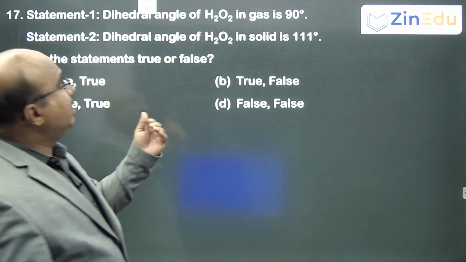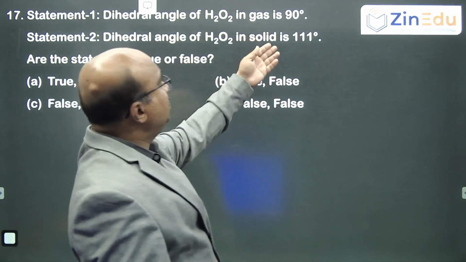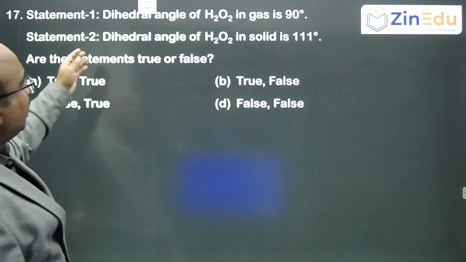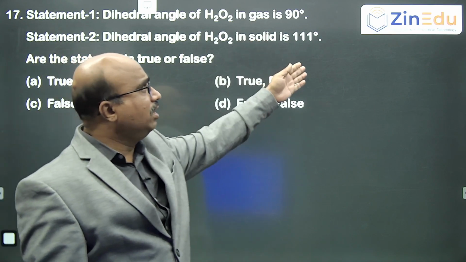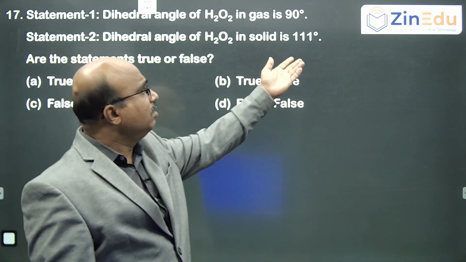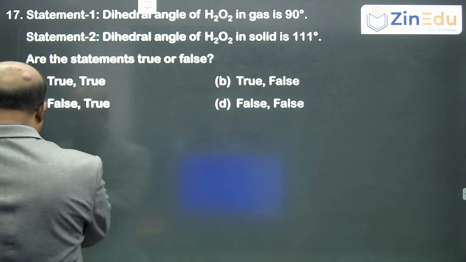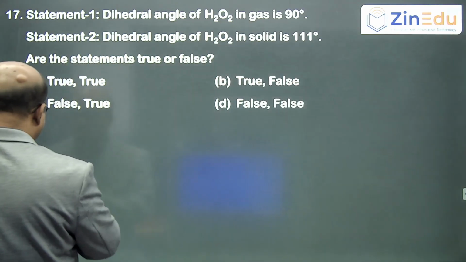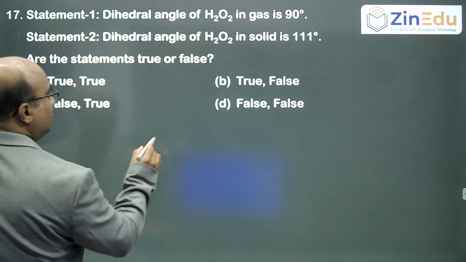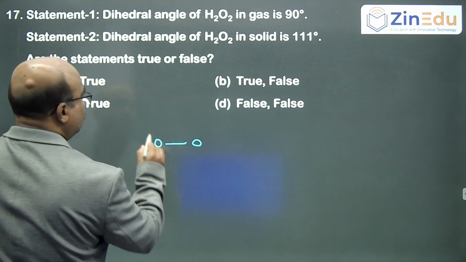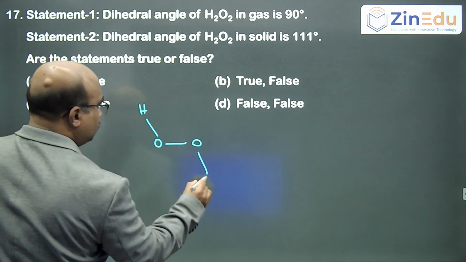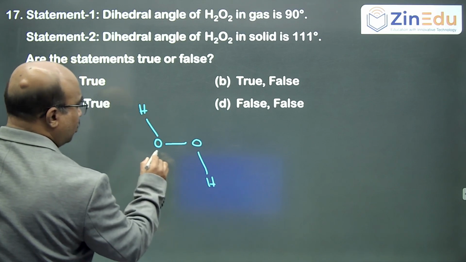Statement: the dihedral angle of hydrogen peroxide in gas phase is 111.5 degrees. The dihedral angle of hydrogen peroxide in solid phase is 90.2 degrees. If you know that it's an open book structure, O, H and H, if you write the open book structure,